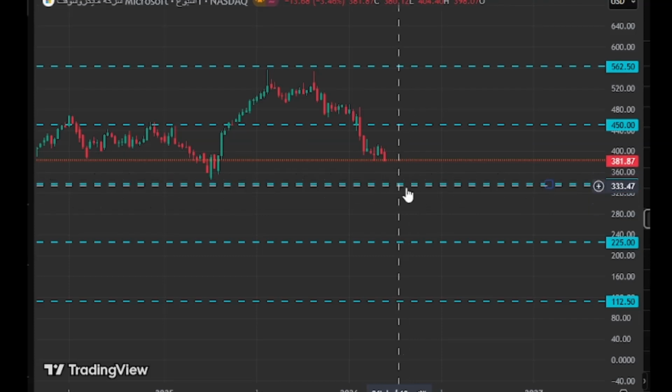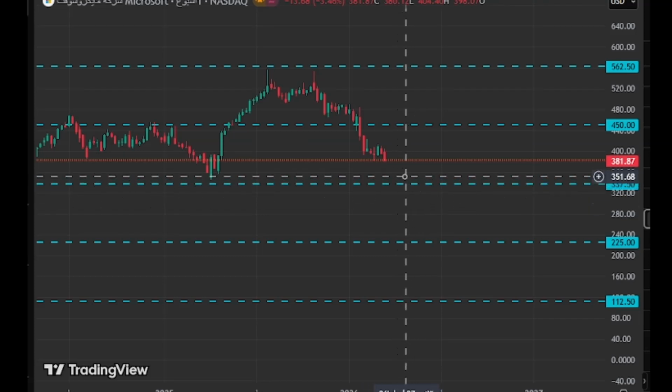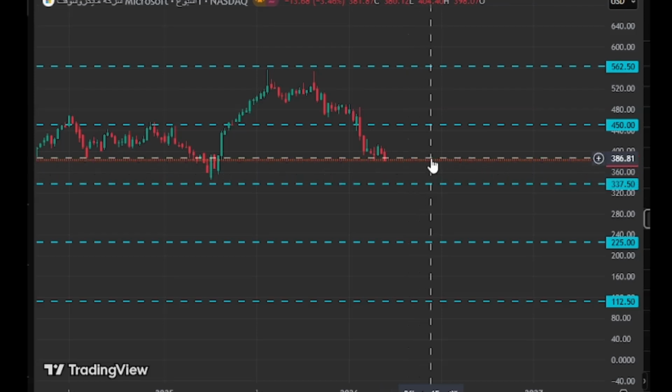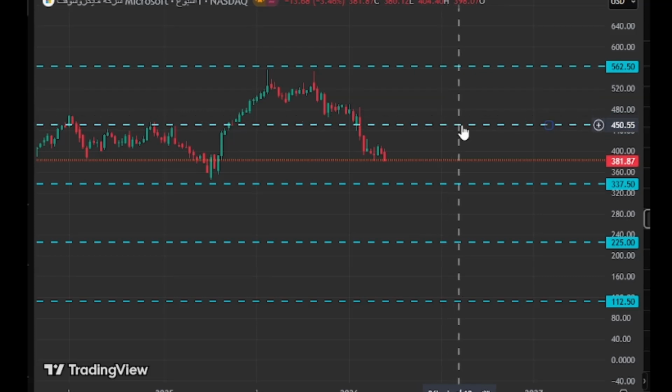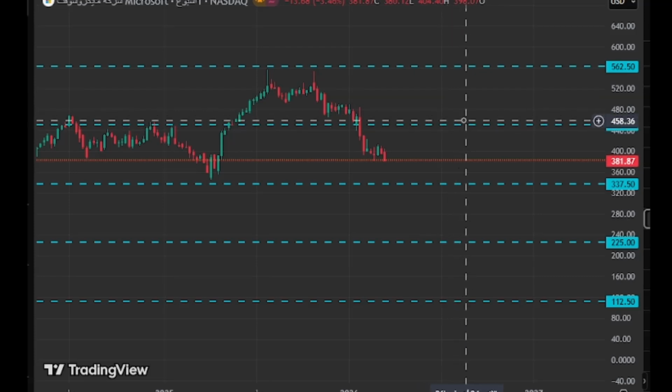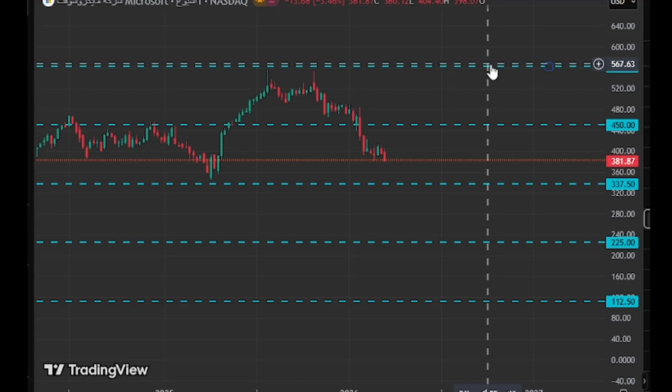If the 337.5 line successfully supports the price and does not close below it, it will first rebound to the equilibrium line between the two lines, then head towards the upper line of 450, and from there it will move to the next upper line of 562.5.